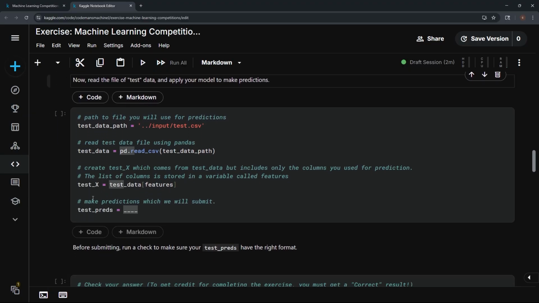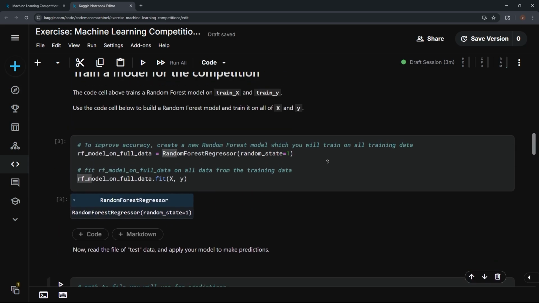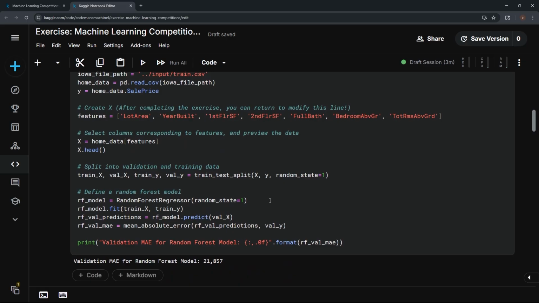Now we're going to make predictions, which we're going to submit. So we're going to do the predictions. Let's come up here and find our prediction thing. What does that say?